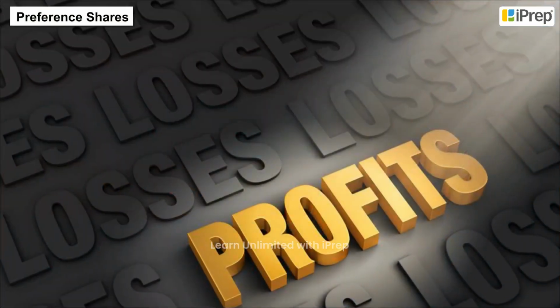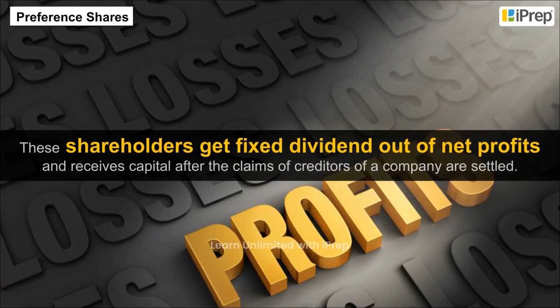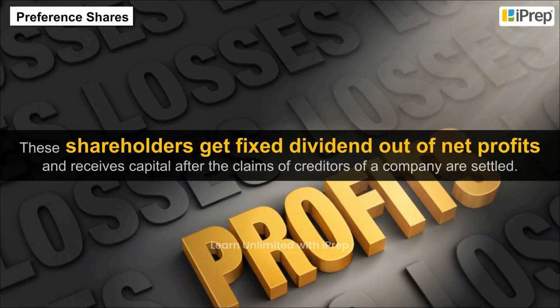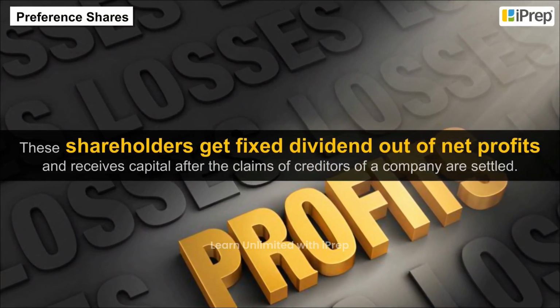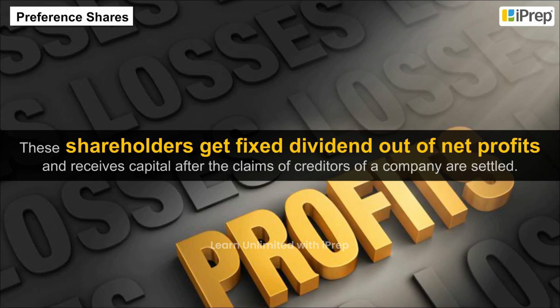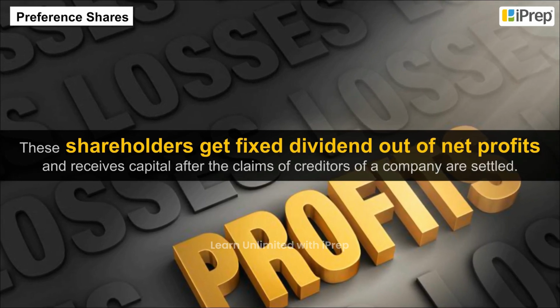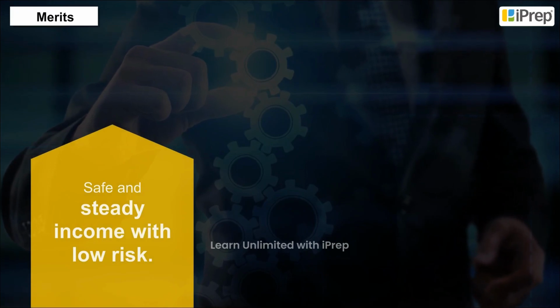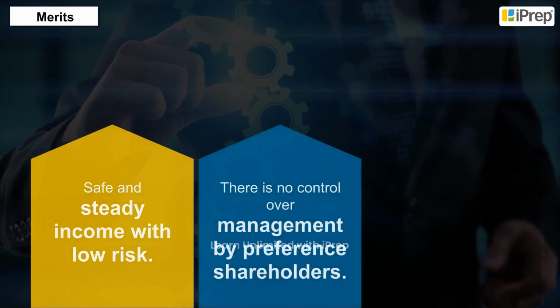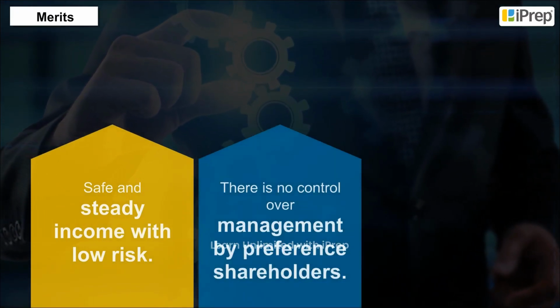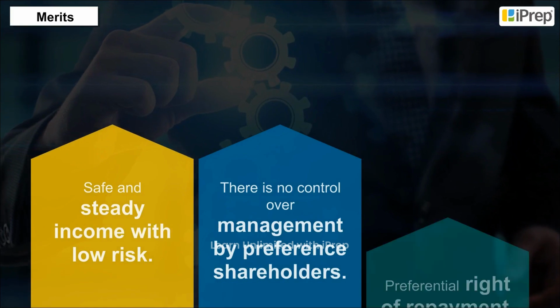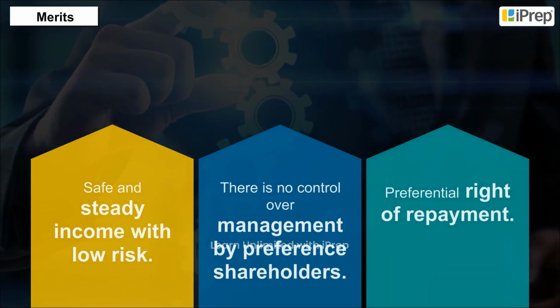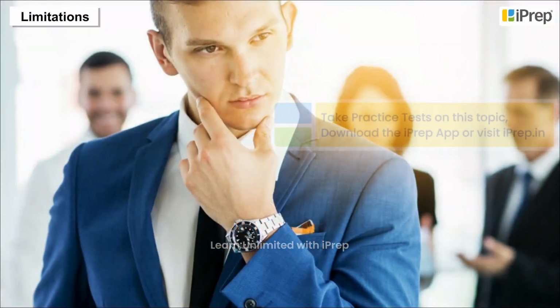Preference shares. These shareholders get a fixed dividend out of net profits and receive capital after the claims of creditors of a company are settled. Merits. Safe and steady income with low risk. There is no control over management by preference shareholders. Preferential right of repayment.